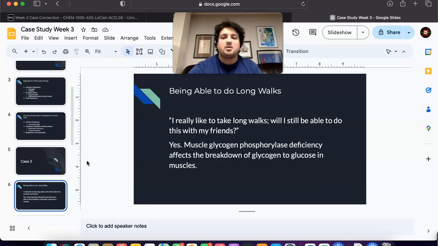Yes, you should be able to take long walks with your friends because glycogen phosphorylase deficiency affects the breakdown of glycogen to glucose in muscles, which is particularly important during high-intensity, short-duration activities. However, long walks are usually a form of low intensity exercise that primarily relies on aerobic metabolism using fatty acids and blood glucose as a primary energy source. So, as long as you pace yourself and avoid sudden, intense bursts of activity, you should be able to enjoy long walks without significant issues.